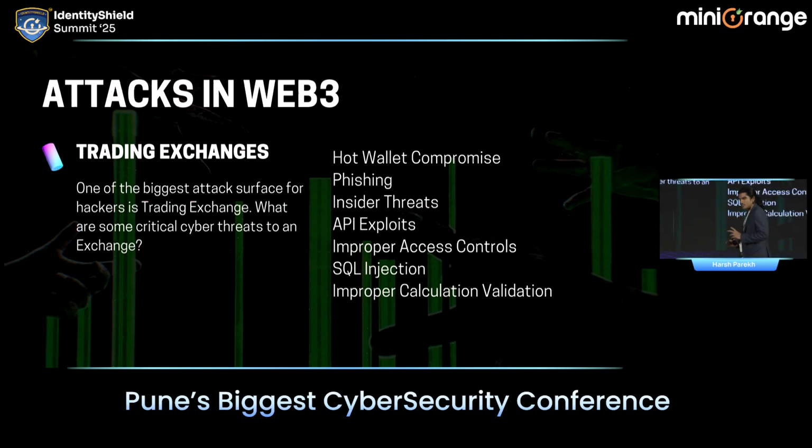In the Web3 ecosystem, there are two types of wallets. One is a cold wallet, and one is a hot wallet. Organizations, when they have to store funds in millions, billions, cannot store everything in one single bank account, in one single wallet. They categorize it. There is a hot wallet, which is connected to the internet, which is used for daily processing of funds. For example, if you go on a trading exchange such as Binance, you carry out a trade. So the trading exchange needs funds, right, to carry out the trade. It requires the BTC that you want to buy. So that BTC comes from the hot wallet. Whereas the cold wallet is not connected to the internet.